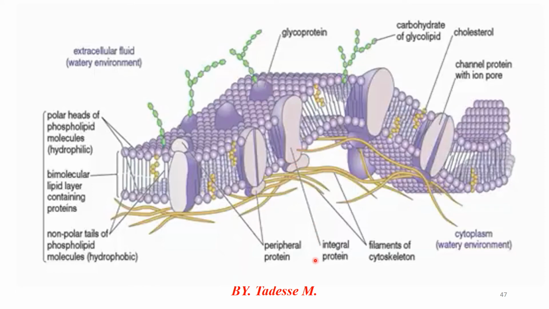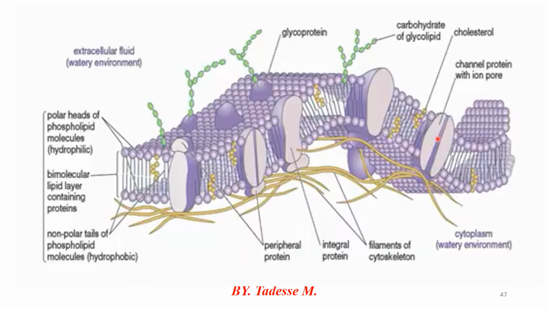The main part of integral protein used for transporting is the channel protein. Channel protein is in the form of a pore. This is the structure of integral protein. These are called channel proteins, mainly used for moving ion-containing molecules across the membrane.